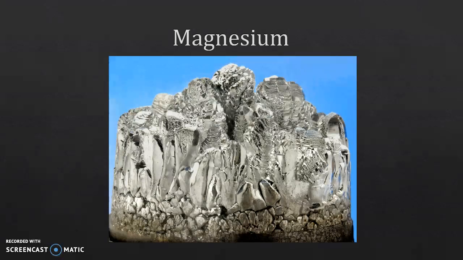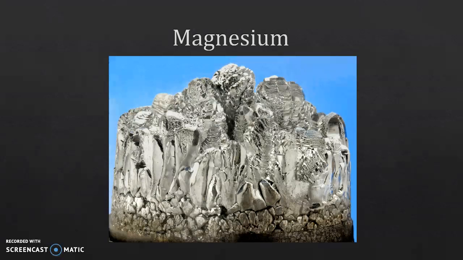On the periodic table, magnesium is in the second group, which means that it has 2 electrons in its outer shell. It is also in the third row, which means that it has 3 shells. Magnesium has the atomic number of 12 and the atomic mass of 24. It has 12 protons, 12 neutrons, because you take the atomic mass and subtract the number of protons. It has 12 electrons because it has to match the number of protons.